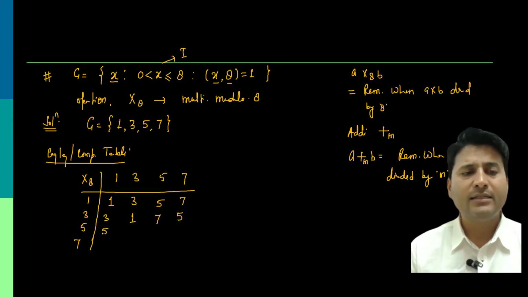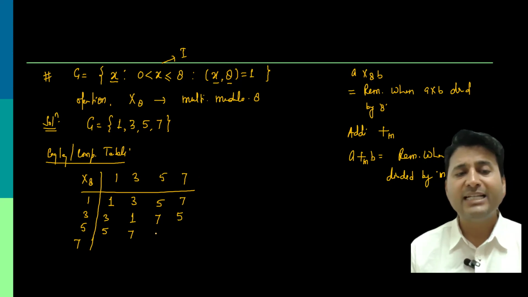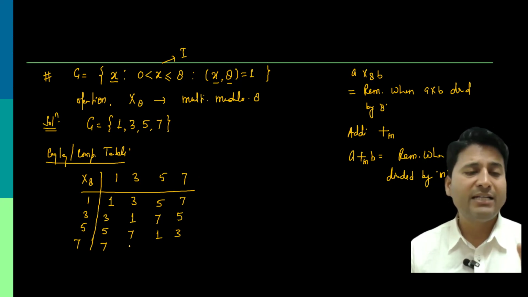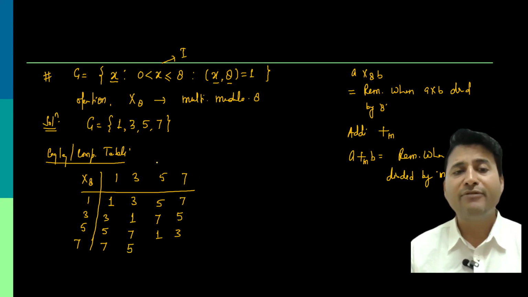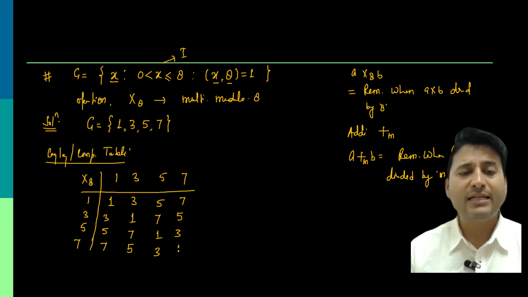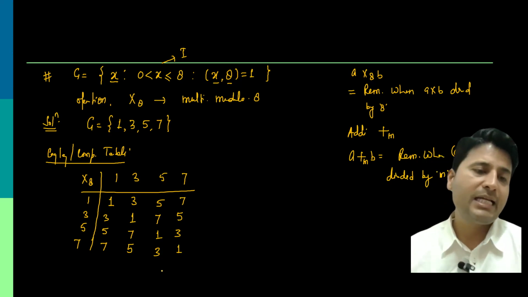5 into 1 is 5, 5 into 3 is 15; 15 divided by 8, 7. 5 into 5 is 25; divided by 8, the remainder is 1. 5 into 7 is 35; 35 divided by 8, the remainder is 3. 7 into 1, 7 into 3 is 21; 21 divided by 8, the remainder is 5. Then 7 into 5 is 35, 7 into 7 is 49; divided by 8, the remainder is 1. This is the Cayley table.